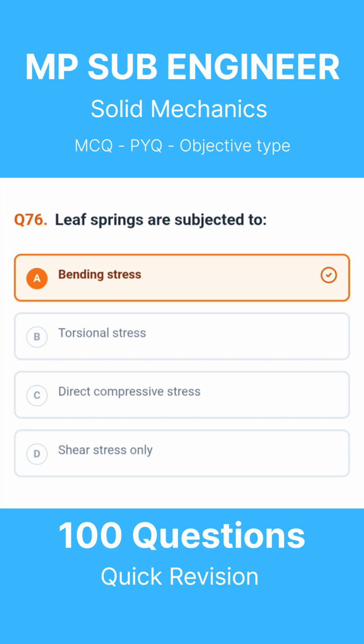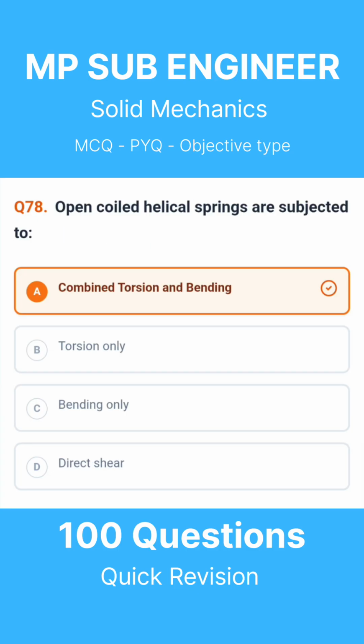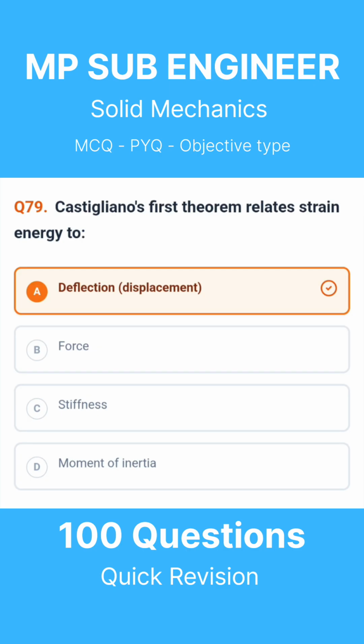Question 76. Leaf springs are subjected to. The correct answer is bending stress. Question 77. Close-coiled helical springs are subjected primarily to. The correct answer is torsion. Question 78. Open-coiled helical springs are subjected to. The correct answer is combined torsion and bending. Question 79. Castigliano's first theorem relates strain energy to. The correct answer is deflection, displacement.